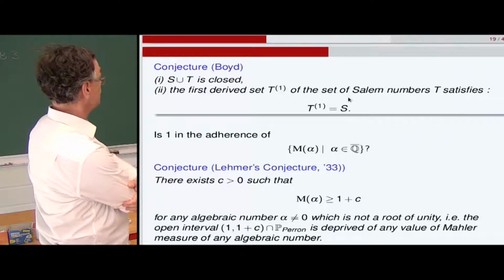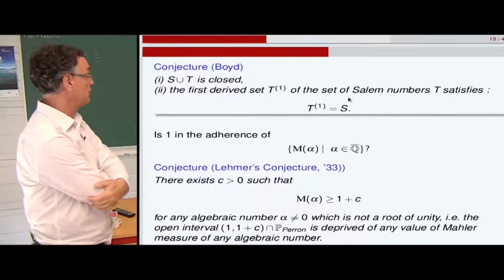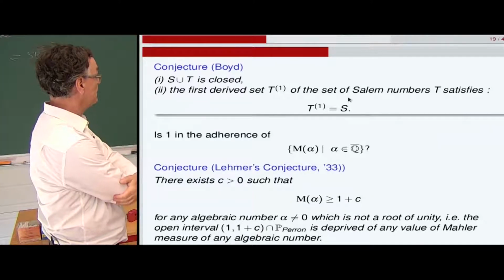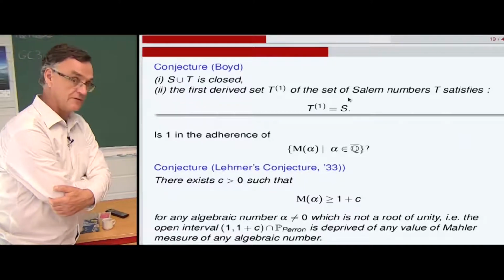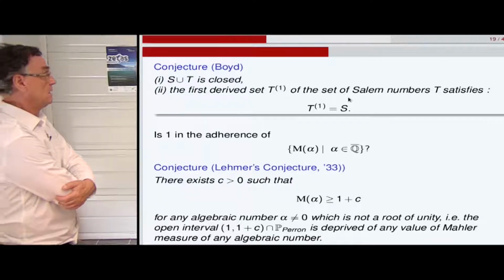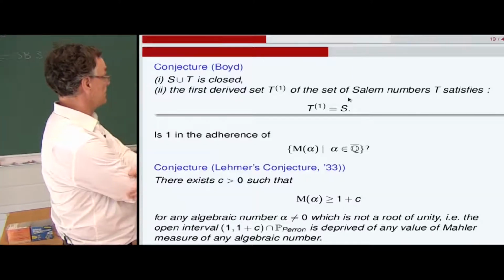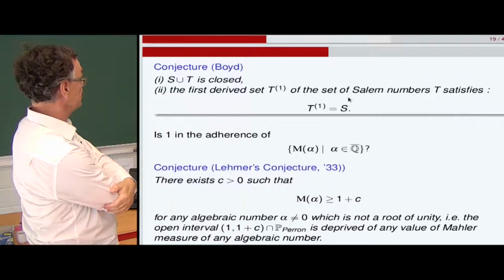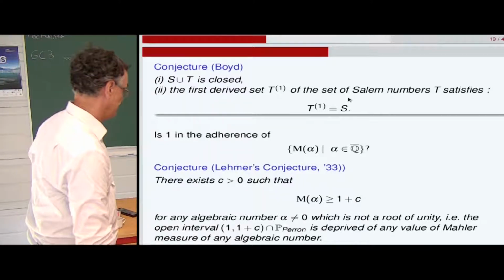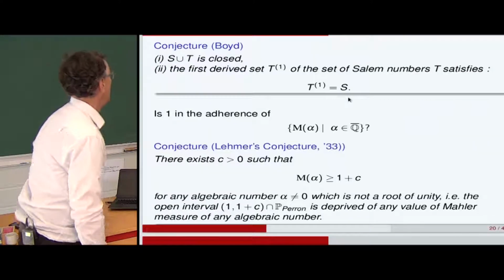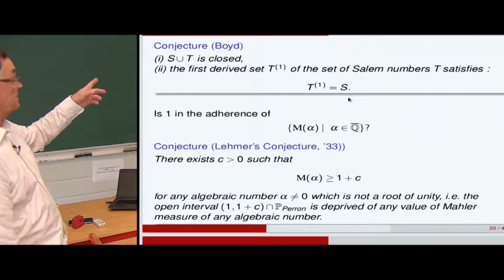Okay, so by dynamics, it's possible to tackle this problem. I will go back to that in the second, third and last course next week. It's very strange to observe that there is a way of attacking this problem of minoration. It's apparently a problem which belongs to number theory, and actually the dynamics and the dynamical zeta functions have a lot to say on that. The conjecture of Lehmer started in 1933.